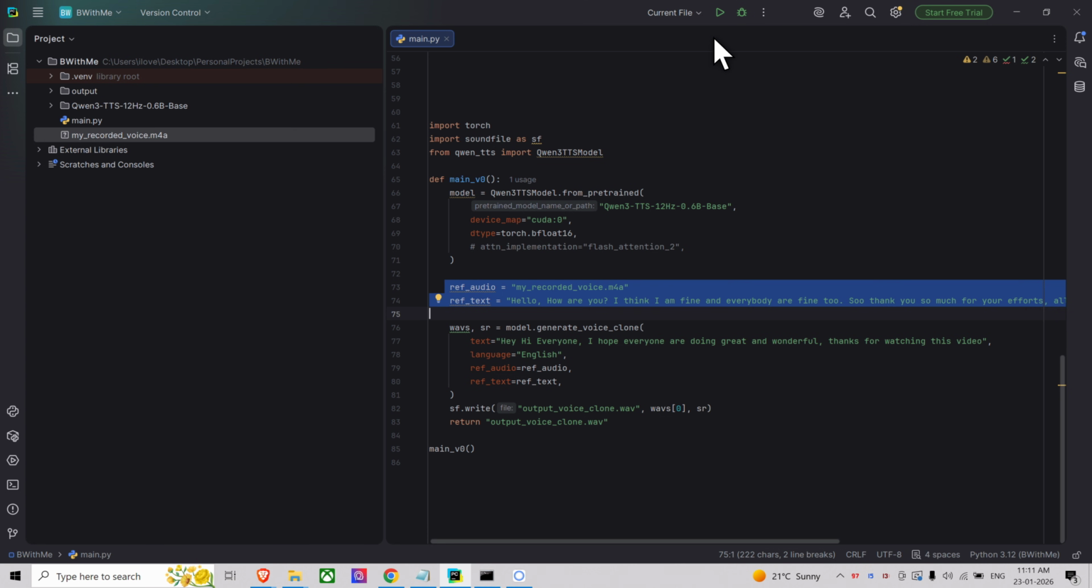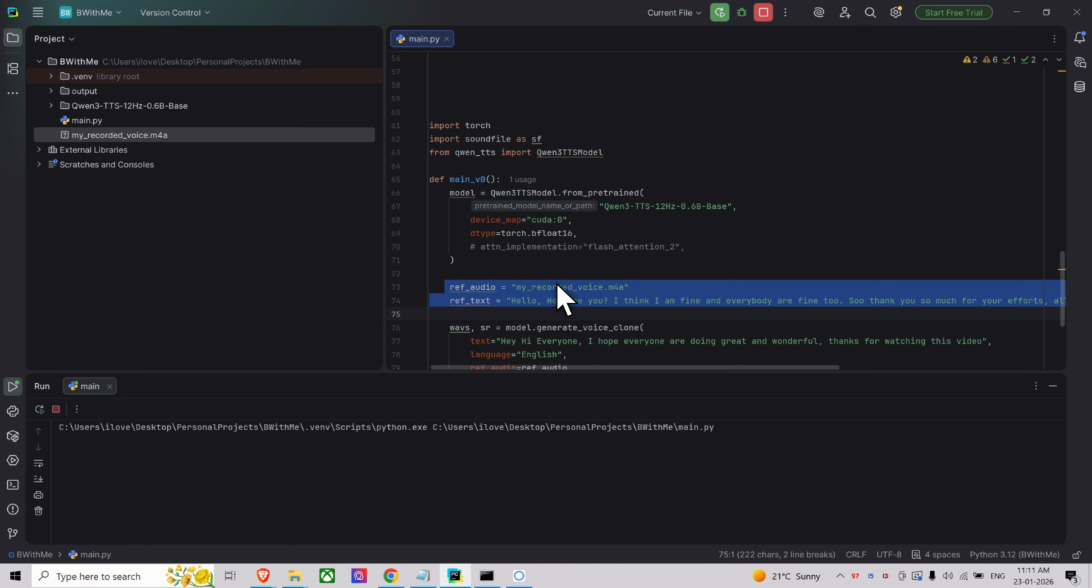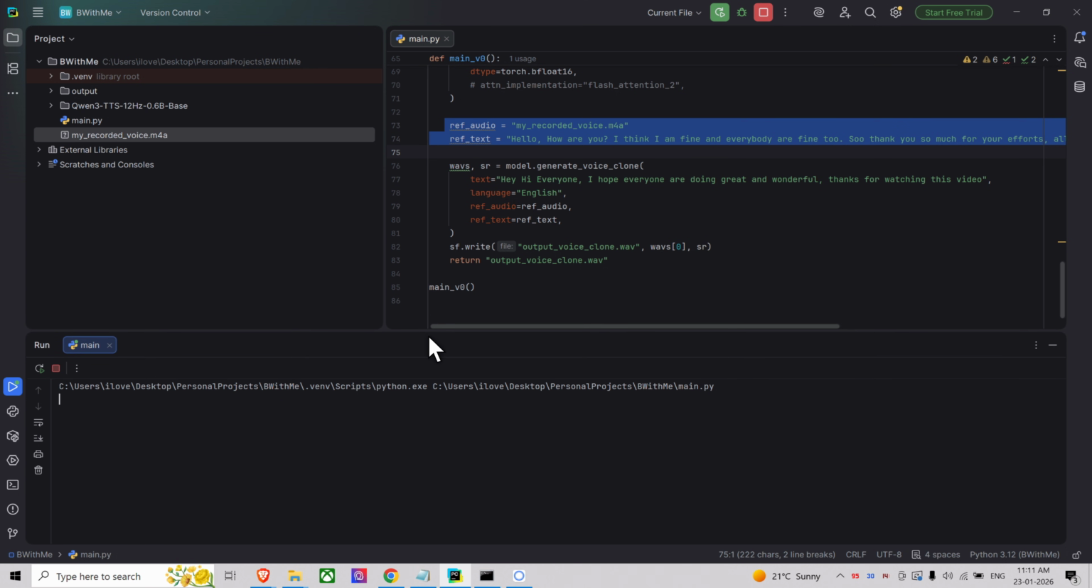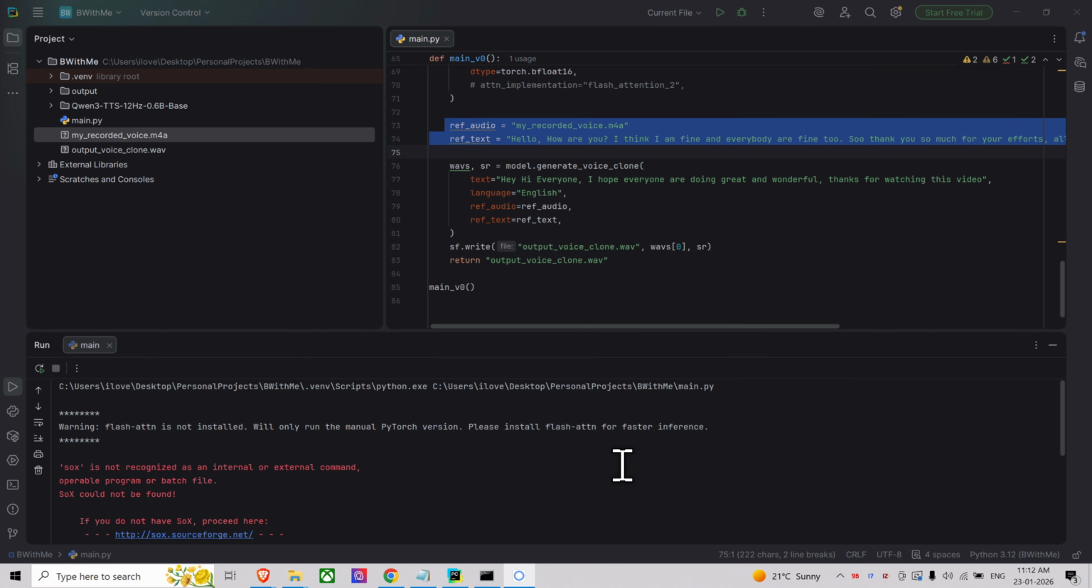I tried it before some time, but it was taking a lot of time. Maybe my system is not very good in performance for this. So I'll run this. Once the voice is generated, I will play it back. Okay, the output is generated. It didn't take a lot of time. It was just a few seconds.